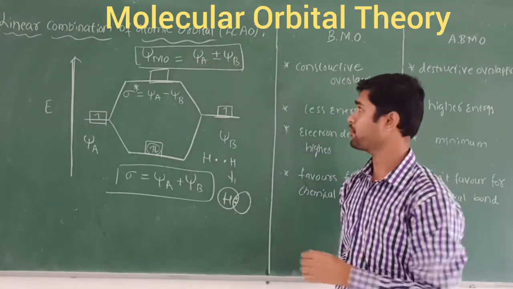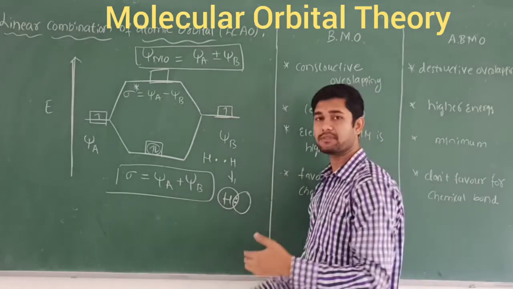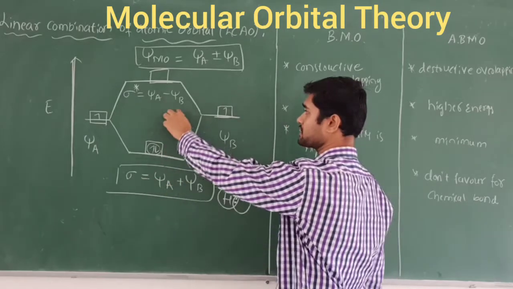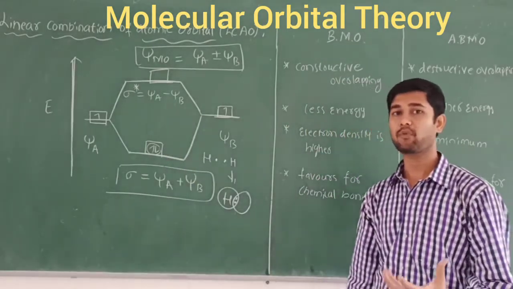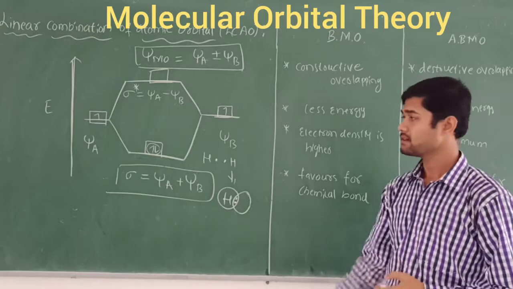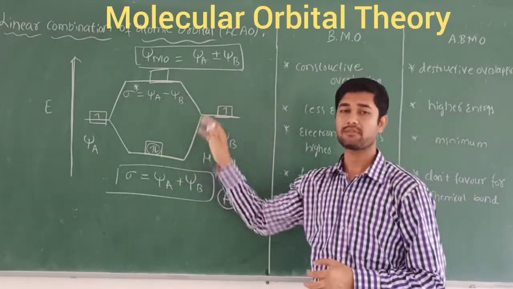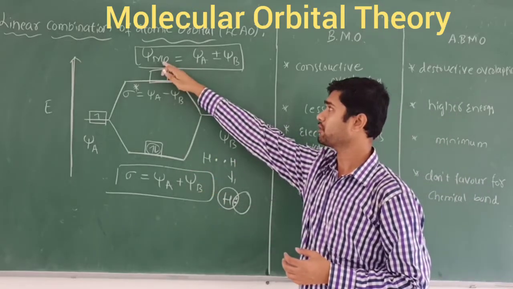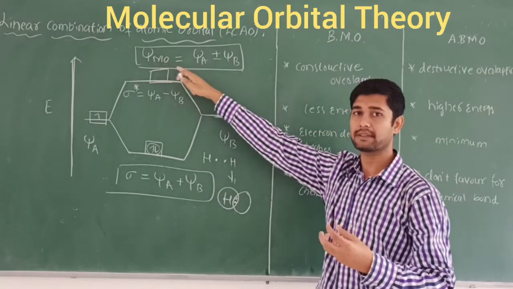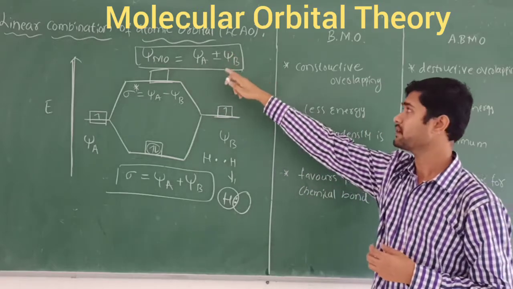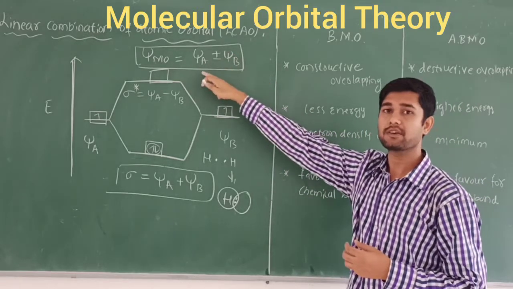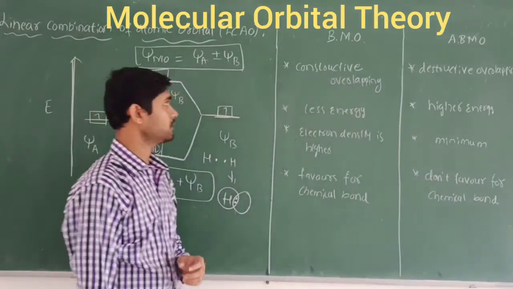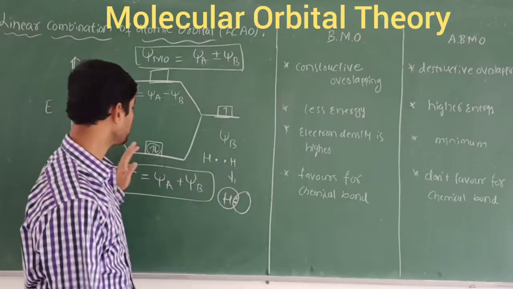If the addition takes place, they form the bond, and that is called sigma. If it is subtraction, that is called sigma star, the anti-bonding molecular orbital. So this is the linear combination of the atomic orbitals. When we express it in mathematical form, it is nothing but the molecular orbitals, explained by the linear combination of the atomic orbitals by subtraction or addition of the individual wave functions. Let's look at the difference between the BMO and ABMO.